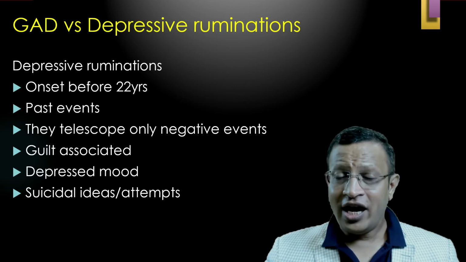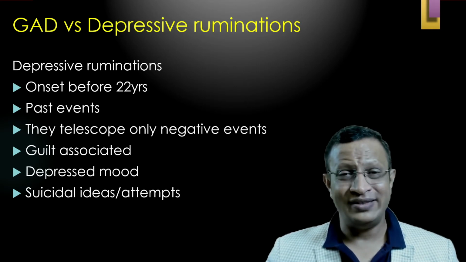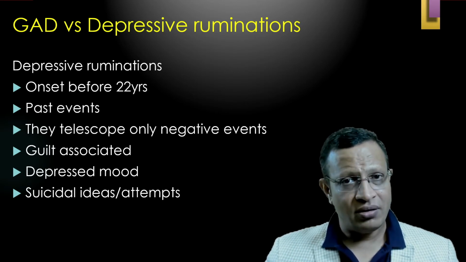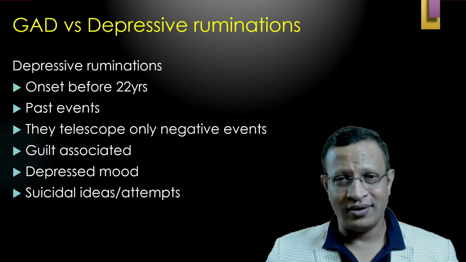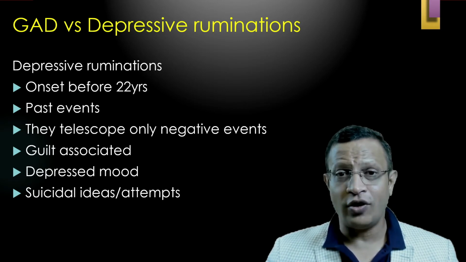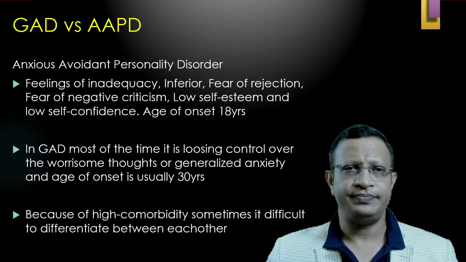Whereas in GAD, it will be day to day events. Day to day events that will go wrong, this will go wrong. That is the apprehension they have. In depression, already something has gone wrong. That is the way the depressed patient puts it. That is the reason we call it telescoping the negative events of the past.